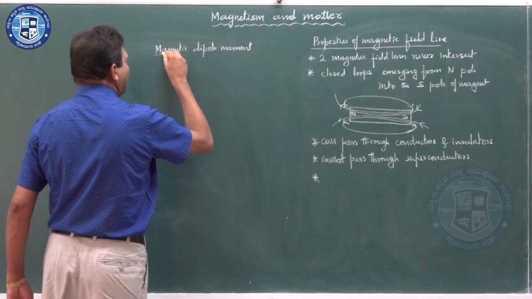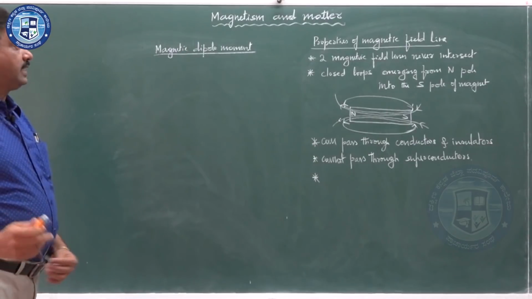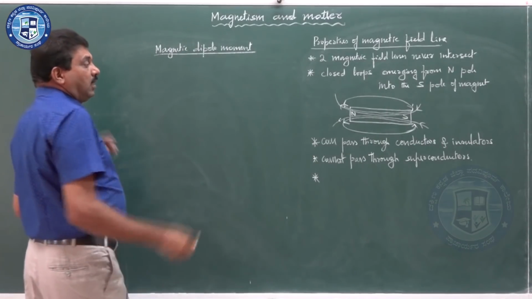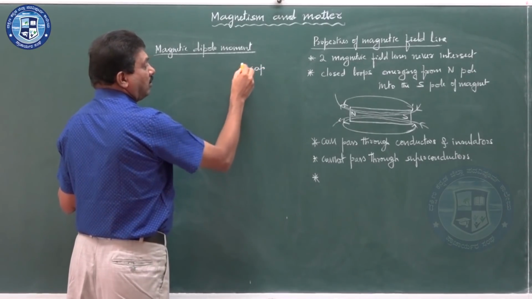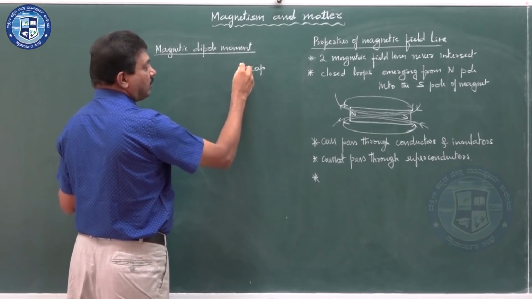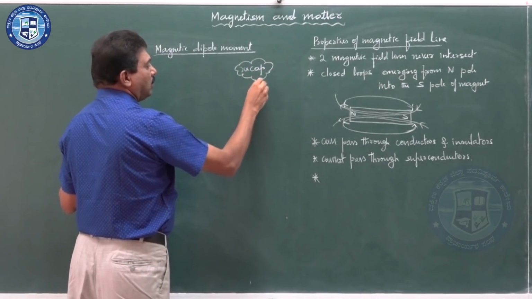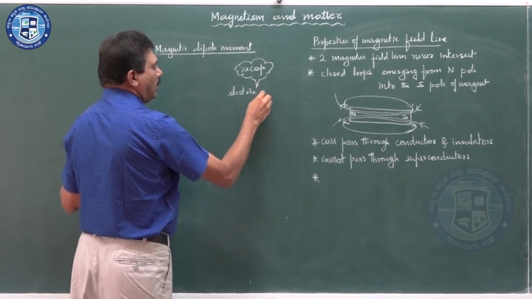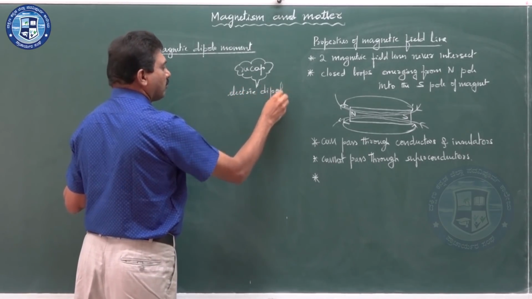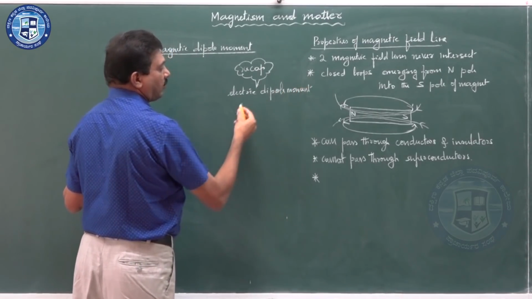We similarly studied electric dipole moment in electrostatics. Let us recap that. What is electric dipole moment?